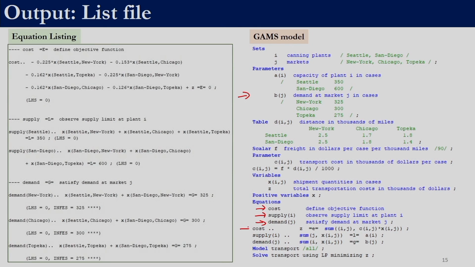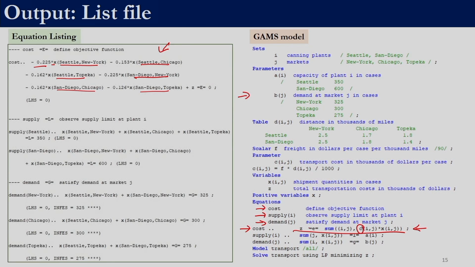So what we wrote over here, cost: Z is equal to the sum over i comma j of Cij into Xij. The expanded version of this is given over here. So Cij, if you calculate, it would come to 0.225. Then the variable x, which indicates Seattle to New York, Seattle to Chicago, Seattle to Topeka, San Diego to New York, San Diego to Chicago and San Diego to Topeka, right. So that is what is over here.